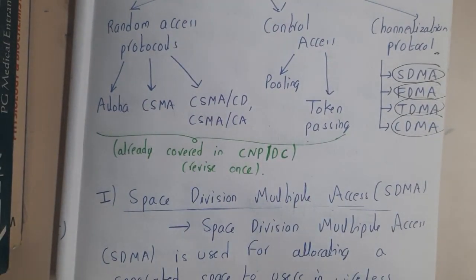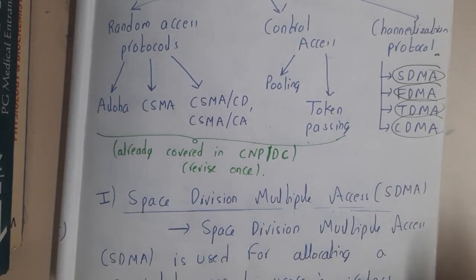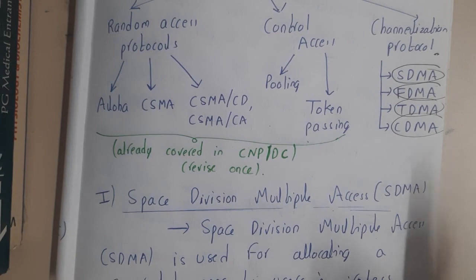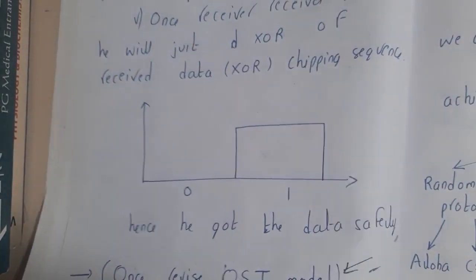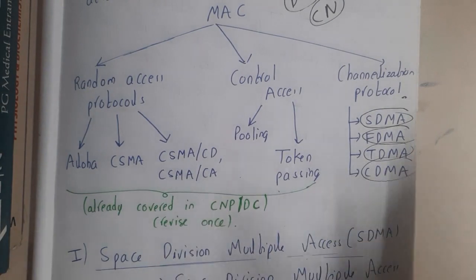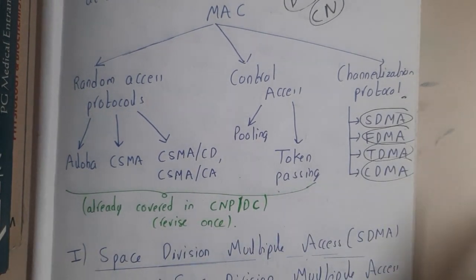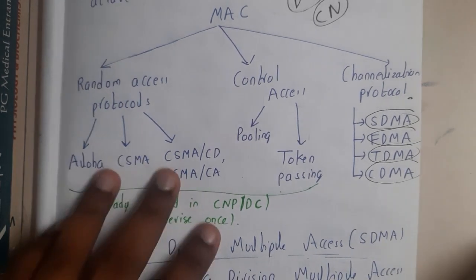If you recall, these things sound a bit similar. Space division multiple access is similar to space division multiplexing. Sorry, I think I'm saying multiplexing. These things are similar to multiplexing, almost the concept is the same. That is the reason why the answers will also look almost 100% similar.